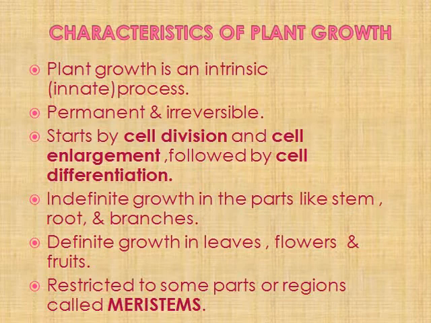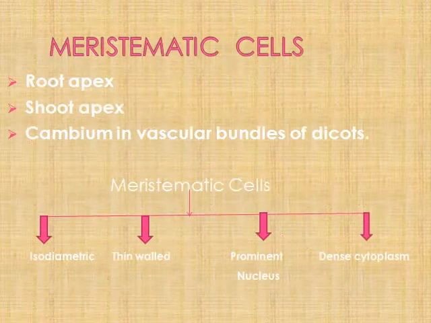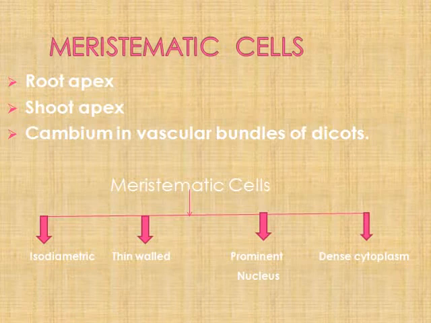Now how this growth happens, how they divide, there is a special part or region in the plant called meristems, which are nothing but the dividing cells. Let's see what it is. Meristematic cells are the dividing cells which have the capacity to divide and form new cells.